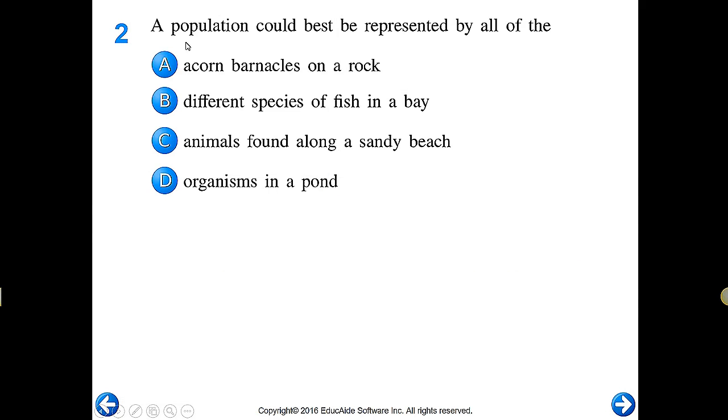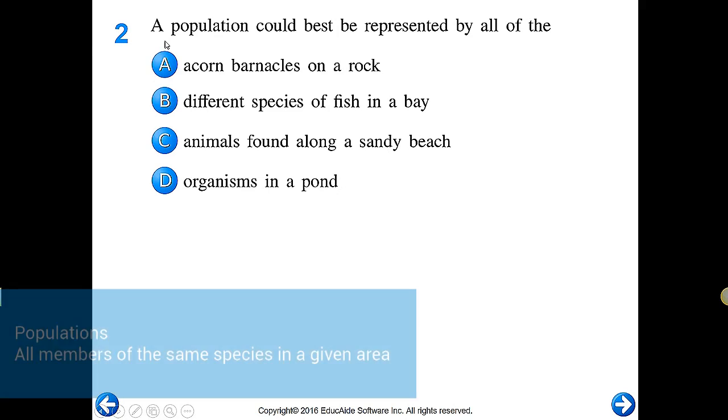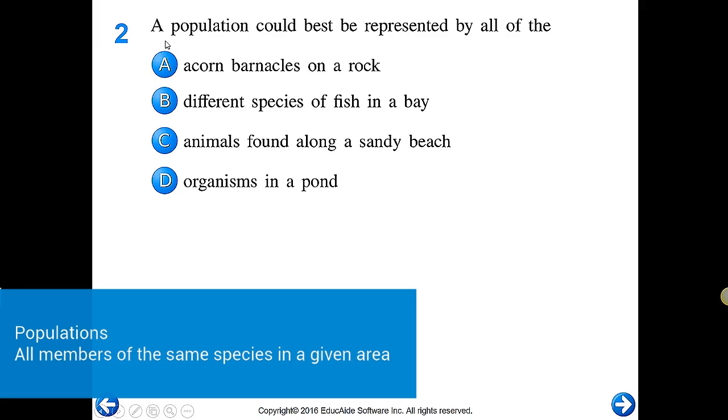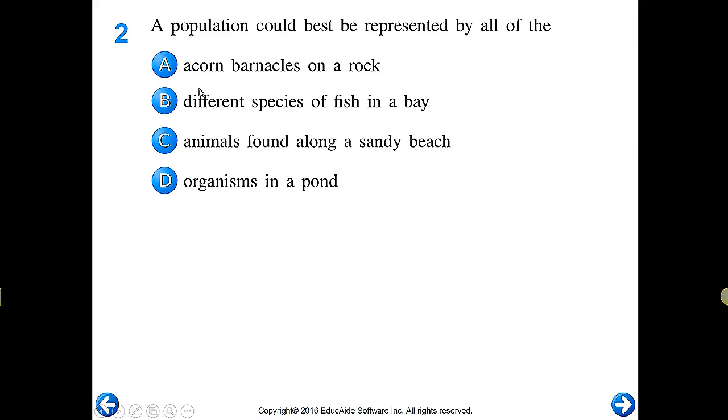All right, so the second one is a population question. Remember, populations are a group of organisms of the same species. So population could be best represented by acorn barnacles on a rock. The other options have different species, so that one is eliminated right away because there's more than one species. Animals are many species and organisms are many species. So the answer is A.